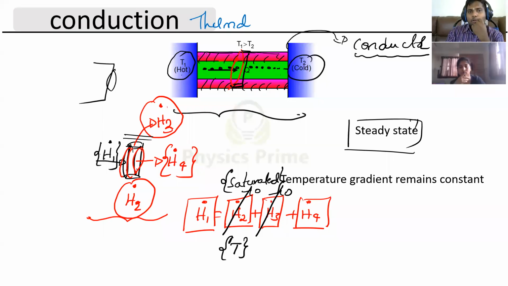If you use some insulating material like the red one shown here so that no energy is radiated outside, can I make H3 dot also 0 in that scenario where no radiation is there? Okay. So now, can I say that H1 dot should be equal to H4 dot?